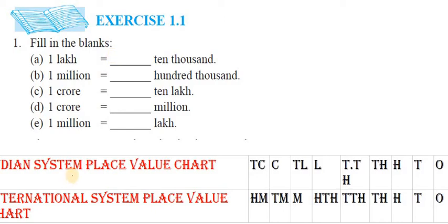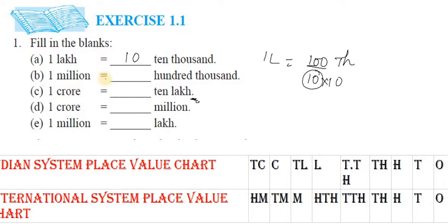We know that 1 lakh is equal to 100 thousands. But here he is asking about 10,000s. In 100, how many tens are there? Yes, 10 tens. So the answer is 10 10,000s are 1 lakh.